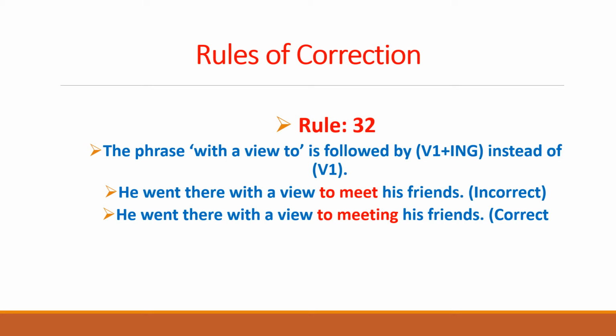"He went there with a view to meet his friends" is an incorrect sentence because of "to meet". And the correct sentence for this expression is "He went there with a view to meeting his friends." So this "meeting" is the correct expression, as the ing form is used after "with a view to". So "He went there with a view to meet his friends" is incorrect because of "to meet", and "He went there with a view to meeting his friends" is correct because of "to meeting".